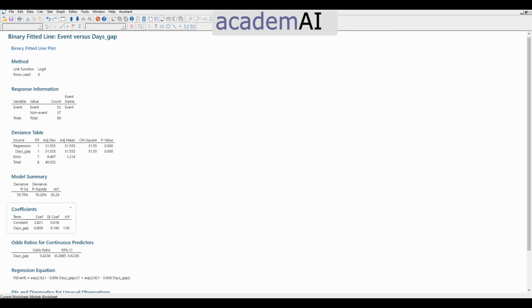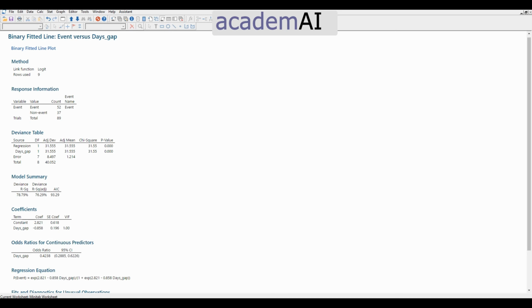Looking at the deviance R-square, 78.79, it explains the variation in the data fairly well, close to 80%. We don't need to look at deviance R-square adjusted, because we are not comparing models here. It's just one model with one variable. AIC, the Akaike information criterion, is used to compare models.